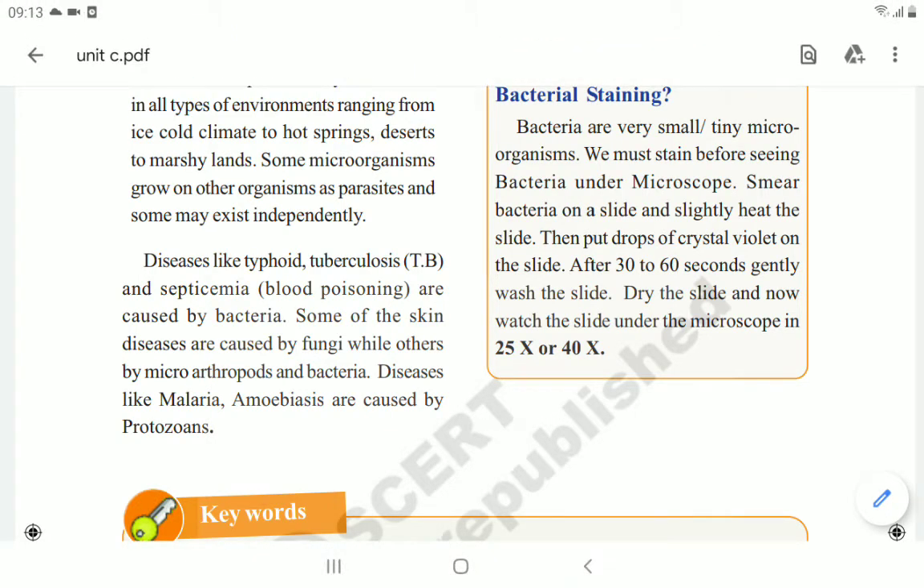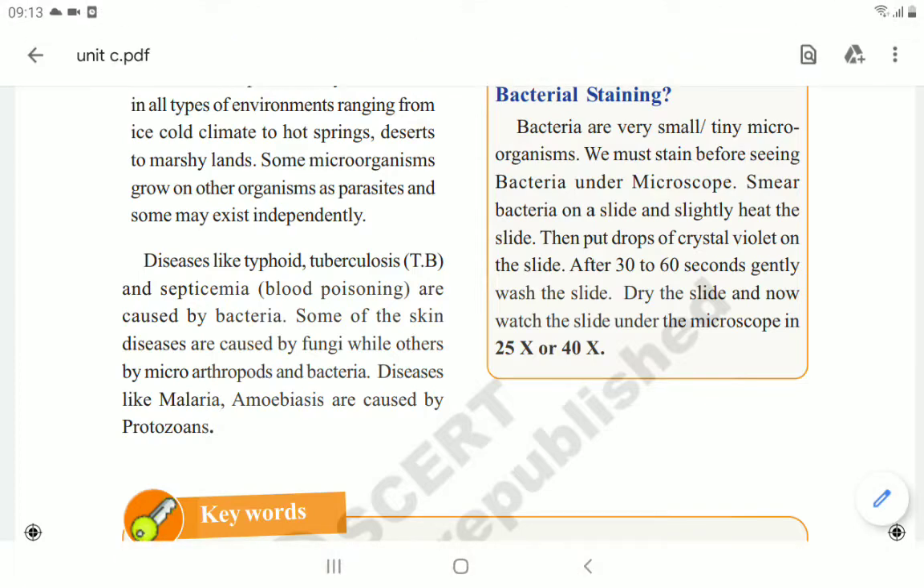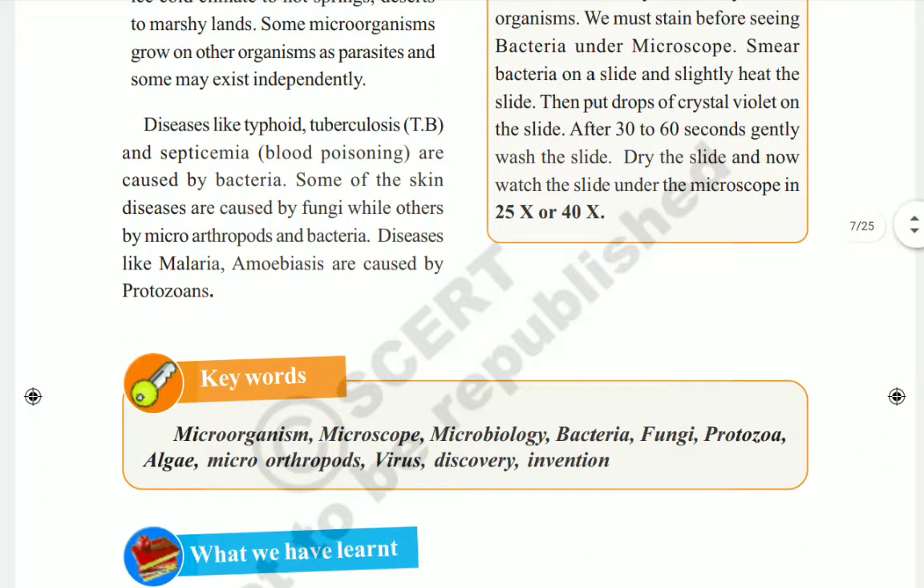So this bacteria will be very small, and to observe it we have to do a lot of processes, even when using a microscope. Why? Because bacteria and all the microorganisms are such tiny particles. So this is about microorganisms, children, and in the next class we'll go for the next lesson.